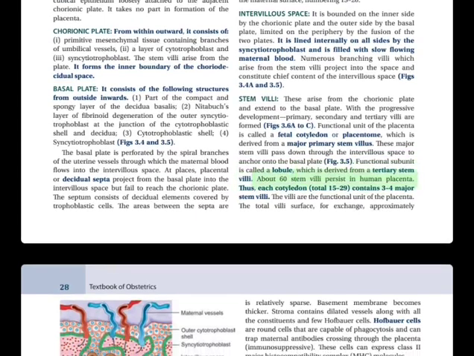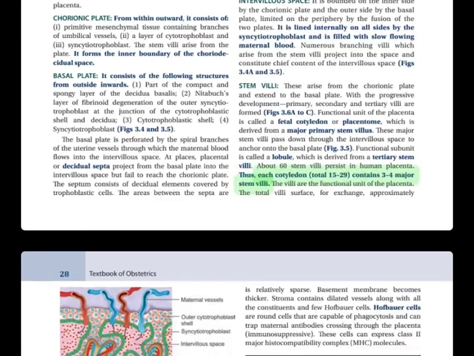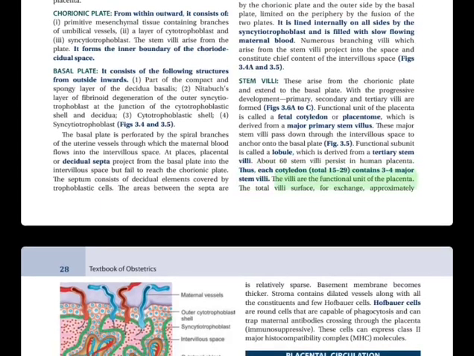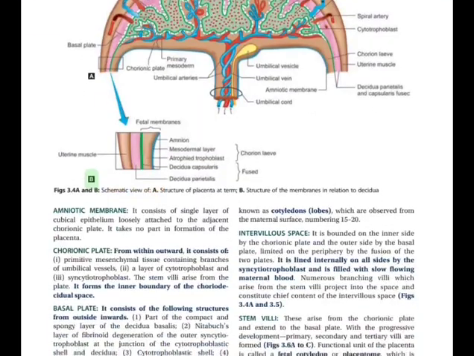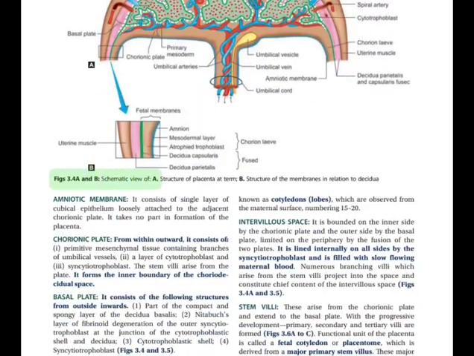About 60 stem villi persist in the human placenta, as each cotyledon, total 15 to 20, contains 3 to 4 major stem villi. The villi are the functional unit of the placenta. The total villous surface for exchange is approximately